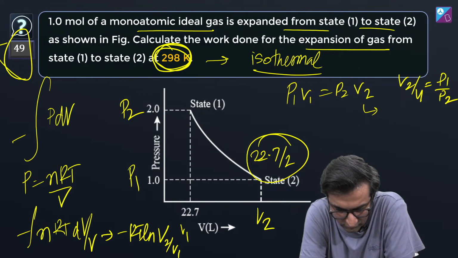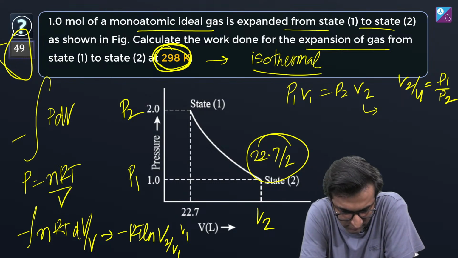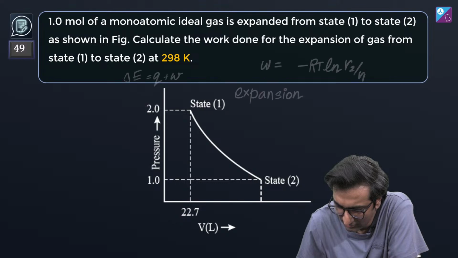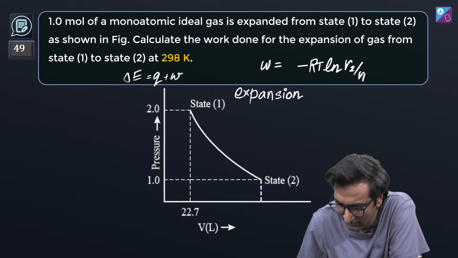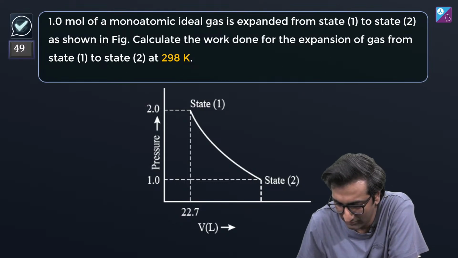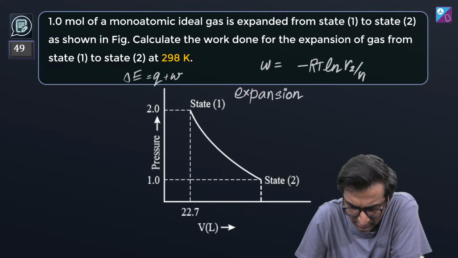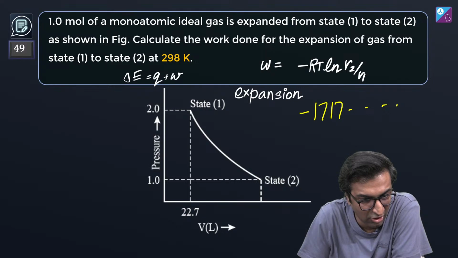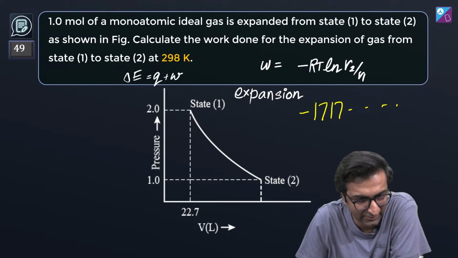Tell me, tell me. n is 1, R is 8.314. Yeah, thank you, Aditya. Exactly, thank you so much. It is exactly minus 1711, not minus, it's actually minus 1717 point something, right? Not 1717. Yes, minus, exactly.